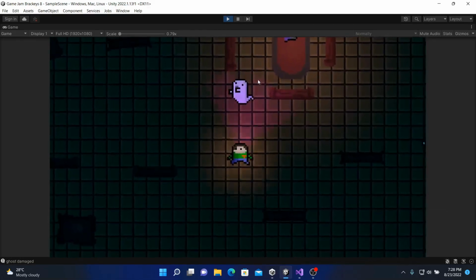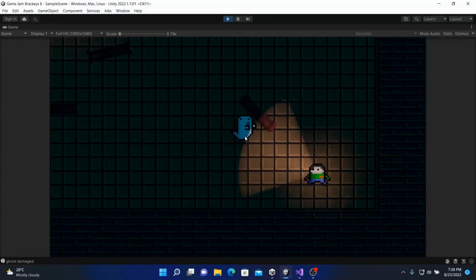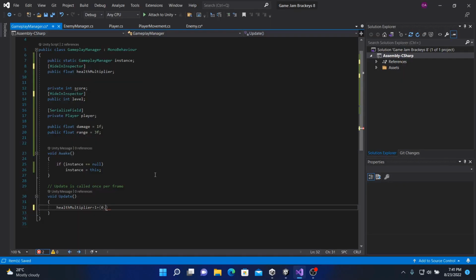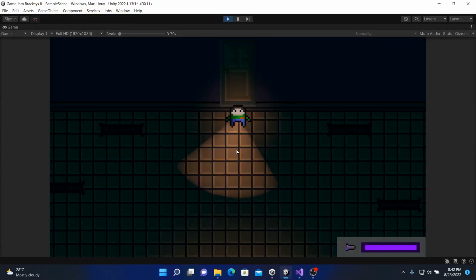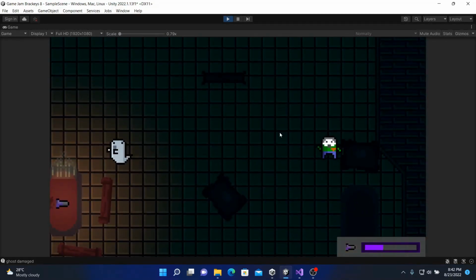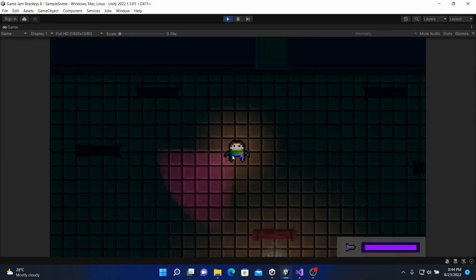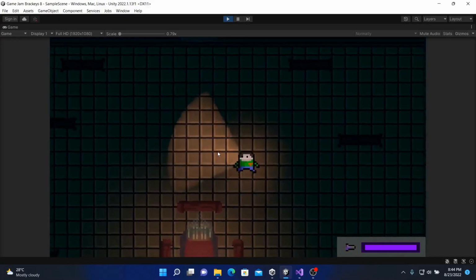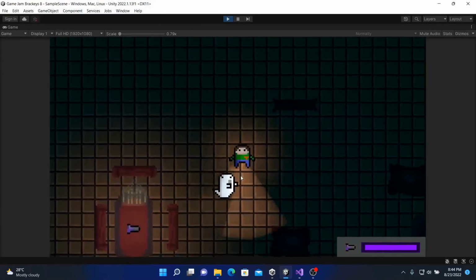Now we will get to this floating flashlight later, but this is the starter of the gameplay. I will work on it later. Next I worked on the health multiplier and level system, like the gameplay manager for the game. So now I have, okay, that was a glitch, or I mean a bug. So I started working on it, and I think I fixed it. So here I tried testing it. It didn't really do it here, nor here.